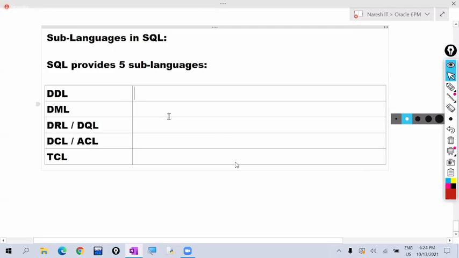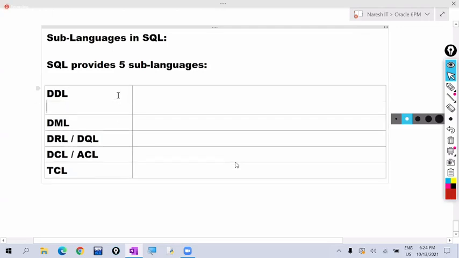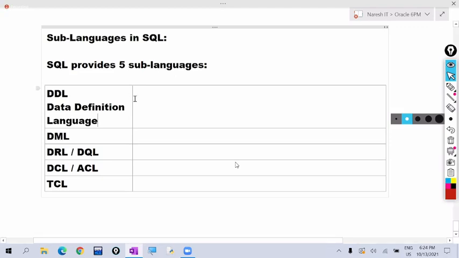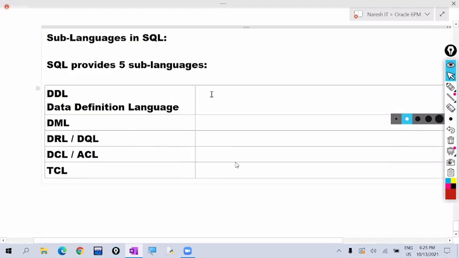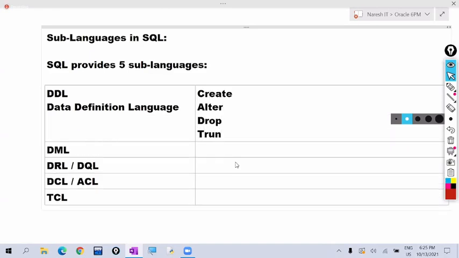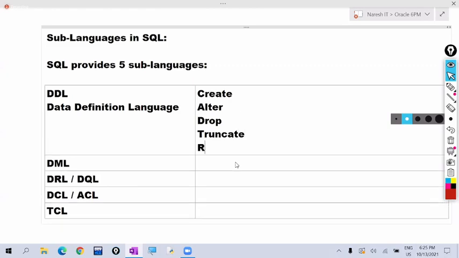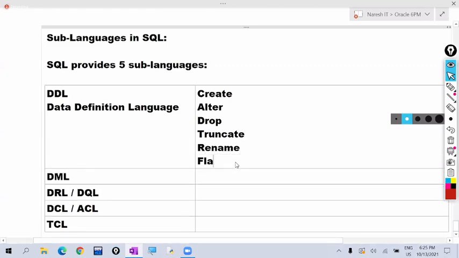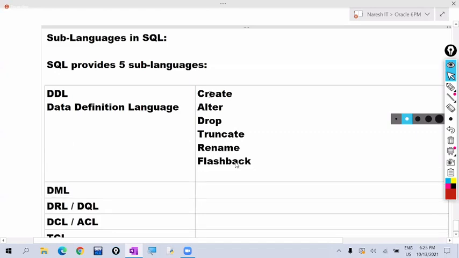Here, DDL stands for data definition language. Some commands come under every sub-language. So what are the DDL commands? DDL commands are create, alter, drop, truncate, rename, flashback, and purge.